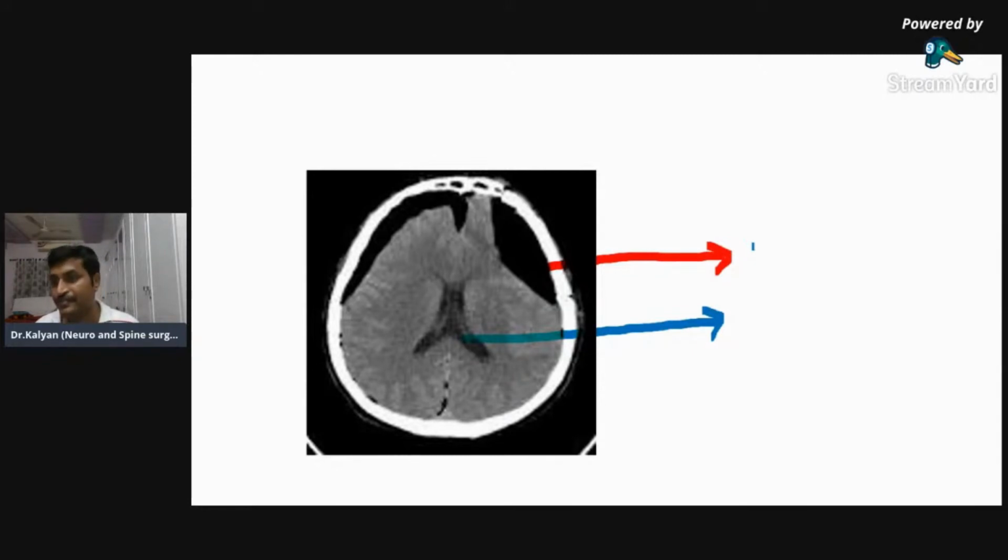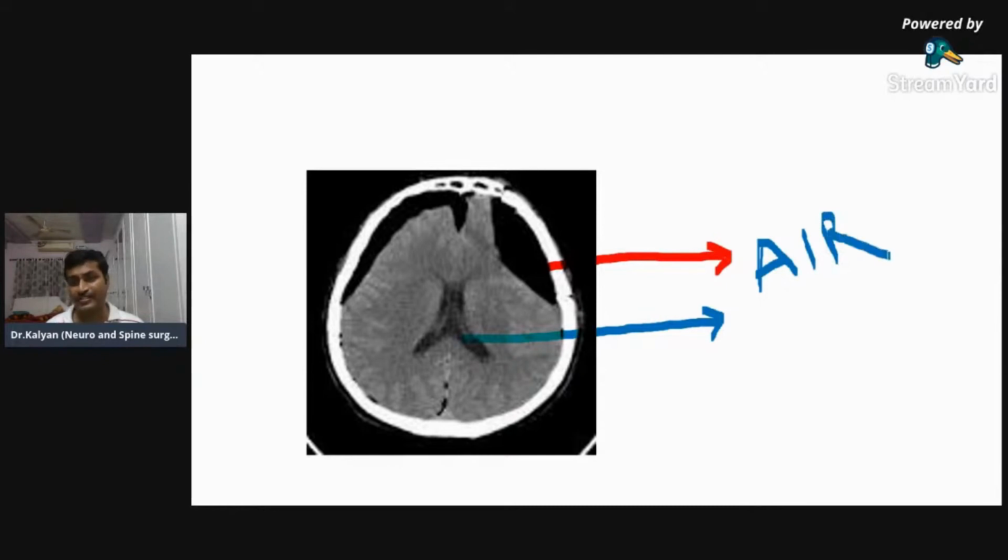Is the red structure more hyperdense or less hypodense? You'll have to compare with the ventricle. When compared to the ventricle, this structure is more hypodense. So what are the structures more hypodense than water? We have only fat and air. Fat in the brain is very rare. So this is air, and this picture is a pneumocephalus.